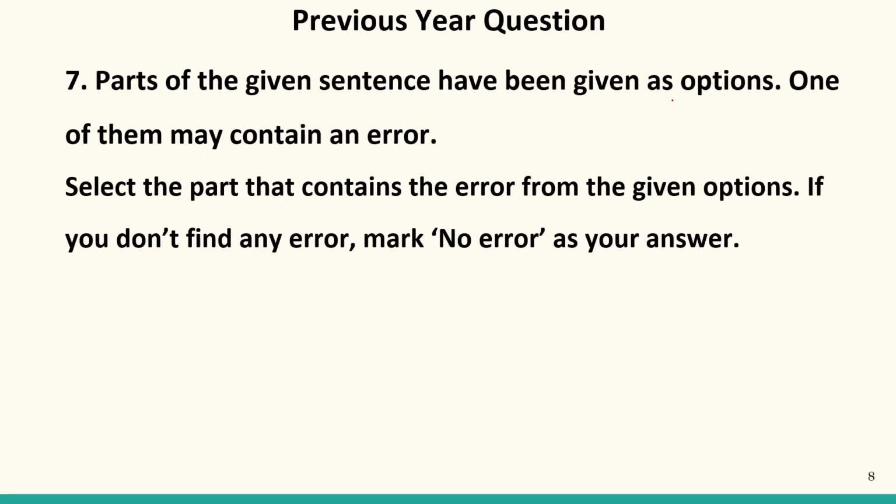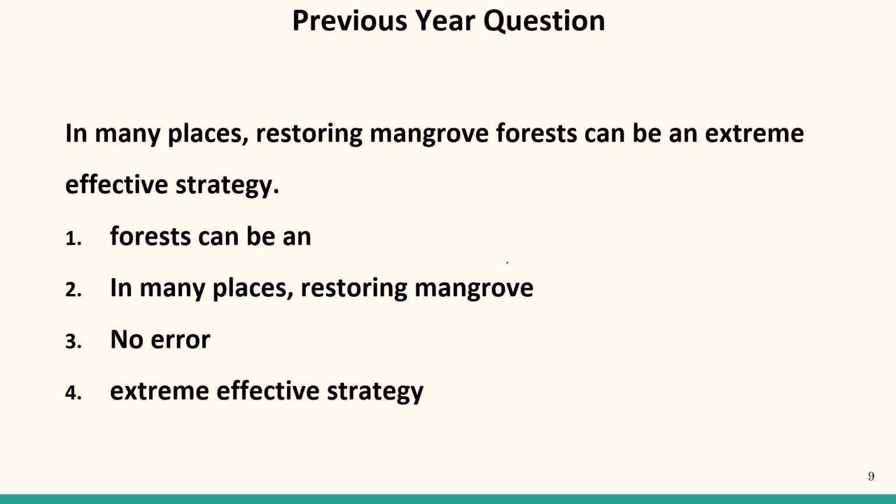Parts of the sentence have been given as options. One of them may contain an error. Now we have to find out the error in a sentence. If the sentence contains no error, mark no error as your answer. So let us see the sentence. In many places, restoring mangrove forest can be an extreme effective strategy. Now we have to find out which part contains the error. Forest can be, in many places, restoring mangrove, no error, or extreme effective.